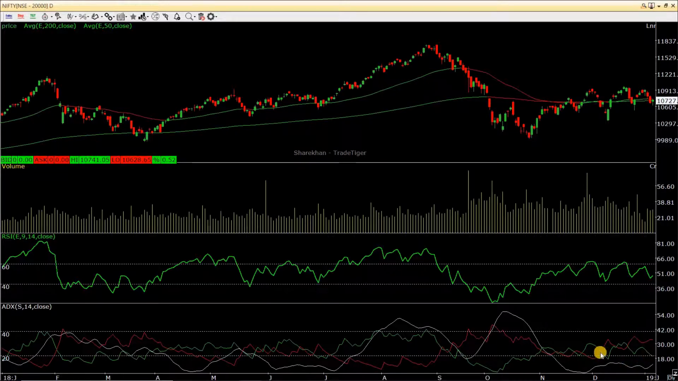And on the ADX there is not much of a trend at all, so we'll have to just watch and see what happens in the next couple of days to actually form any stronger opinion on Nifty.